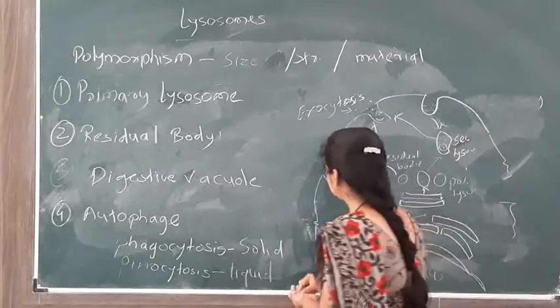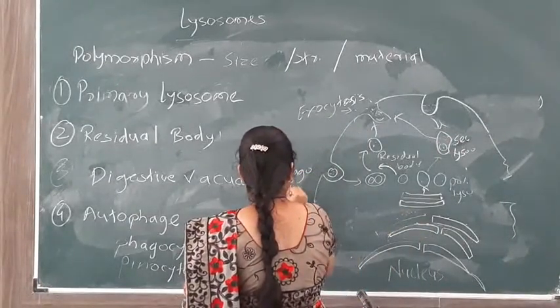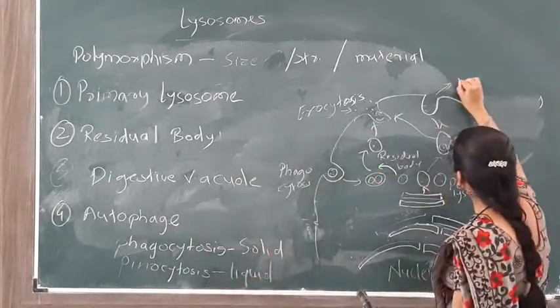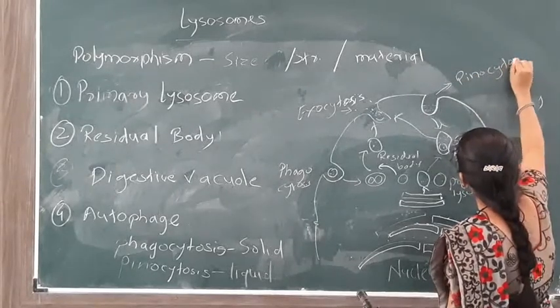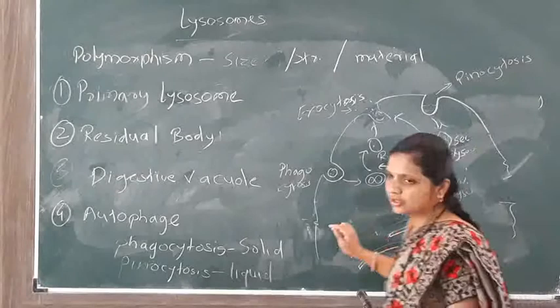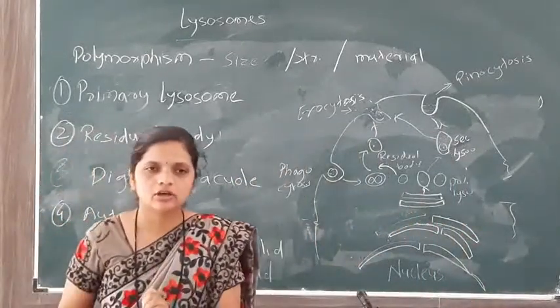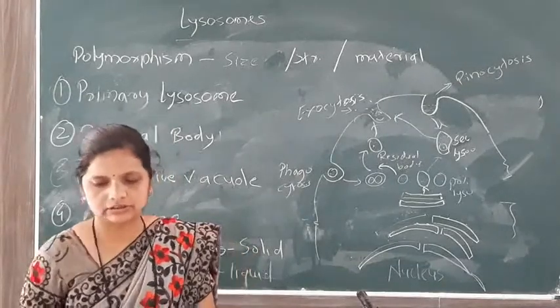This is phagocytosis. And this is pinocytosis. That is, eating of solid food material is called phagocytosis, and eating of liquid food material is called pinocytosis.